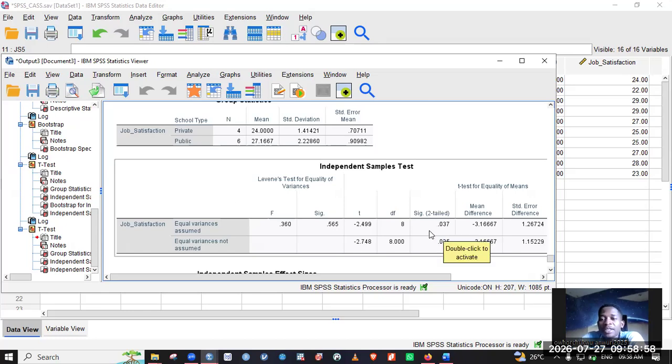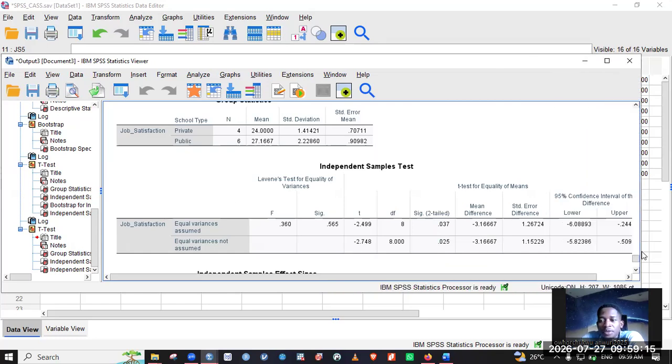But from here, you can see it is actually less than 0.05. So that means that there is a significant difference, all right? So it means that public school teachers are more satisfied in their job than private school teachers from the 10 respondents that we've gotten this information from.